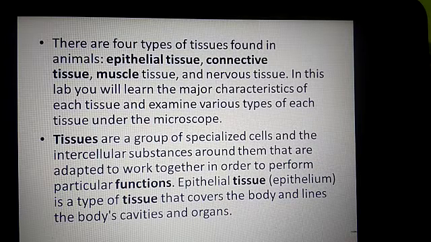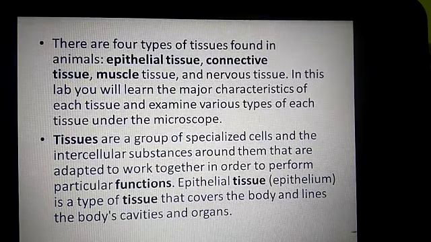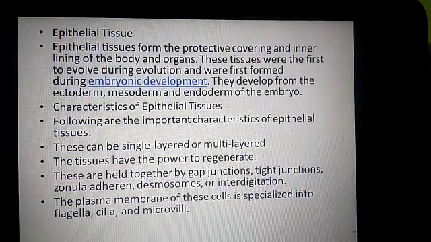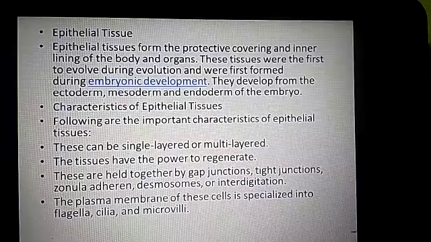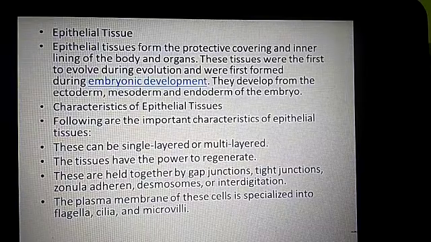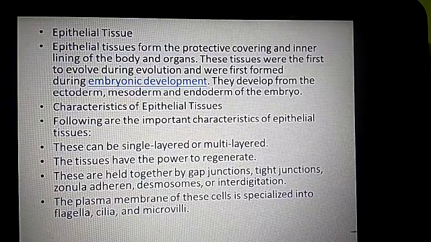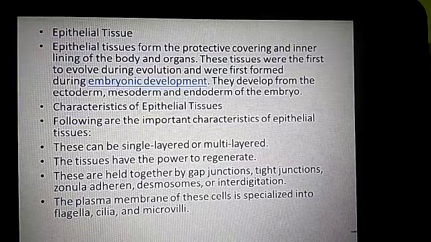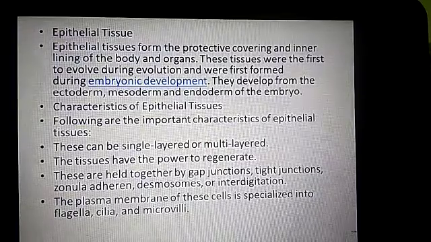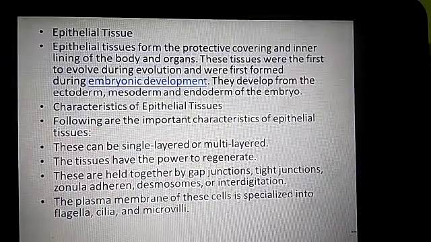Epithelial tissue: epithelium is a type of tissue that covers the body and lines the body cavities and organs. Epithelial tissue forms the protective covering and inner lining of the body and organs, and these tissues appeared first during the evolution and are first formed during the embryonic development. They develop from the ectoderm, mesoderm and endoderm of the embryo.